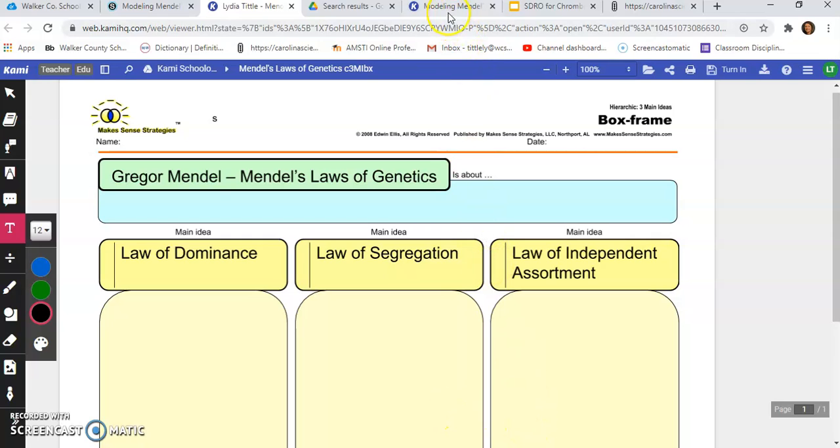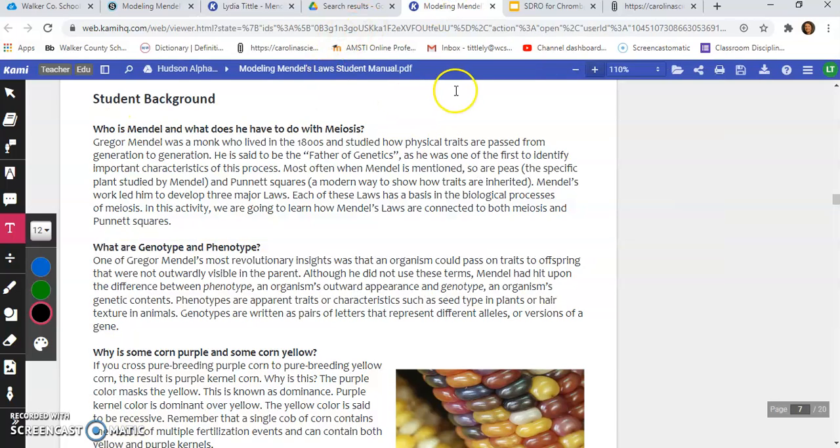Okay, so I'm going to go to this information about Gregor Mendel. I'm going to kind of scan through and read some of this to you since you do not have access to this in your textbook. This is some extra material from Hudson Alpha.